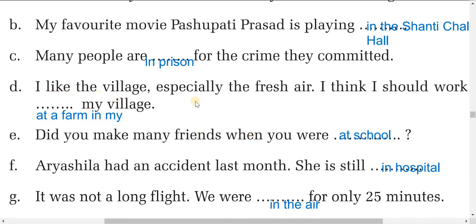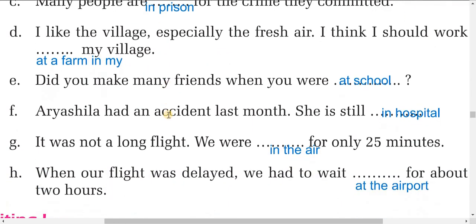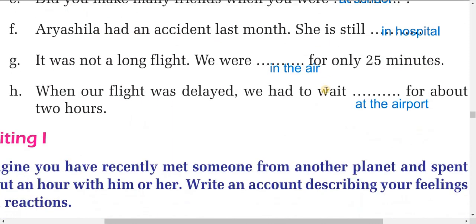And here, next one. I like the village, especially the fresh air. I think I should work at a farm in my village. Did you make many friends when you were at school? Aurasila had an accident last month. She is still in hospital. Now G, it was not a long flight. We were in the air for only 25 minutes. When our flight was delayed, we had to wait at the airport for about 2 hours.